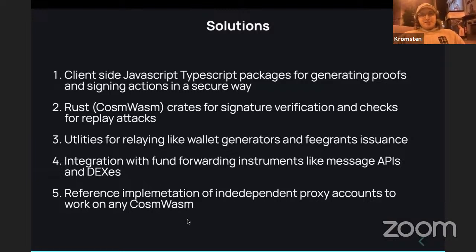And these two will be basically our goals for the next iteration. Now we would interact with the Squid Router and the Skip API to automatically swap funds, and then we would build the proper implementation of the proxy account, so that anyone on any network can simply create an account for any users out there, from Ethereum, from Solana, from Bitcoin, from basically anywhere, and create a flow for it in a way that they are not even aware that this is Cosmos. So this is it on our end.